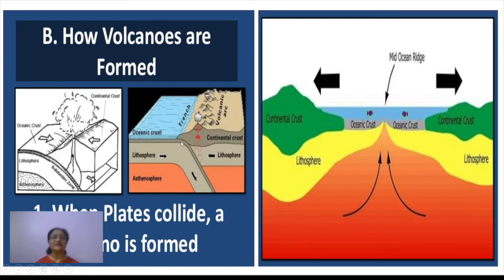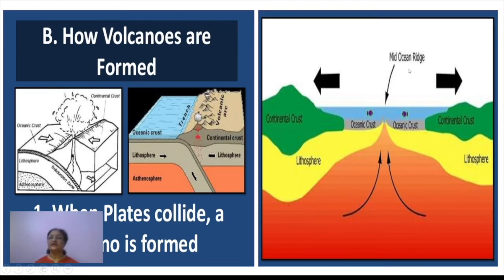This is actually going below the other plate, right? The oceanic crust on this plate is going below the other one, the continental crust. Now this forms a crack, and this crack works as the place through which the magma gets its way to come out. This is one.